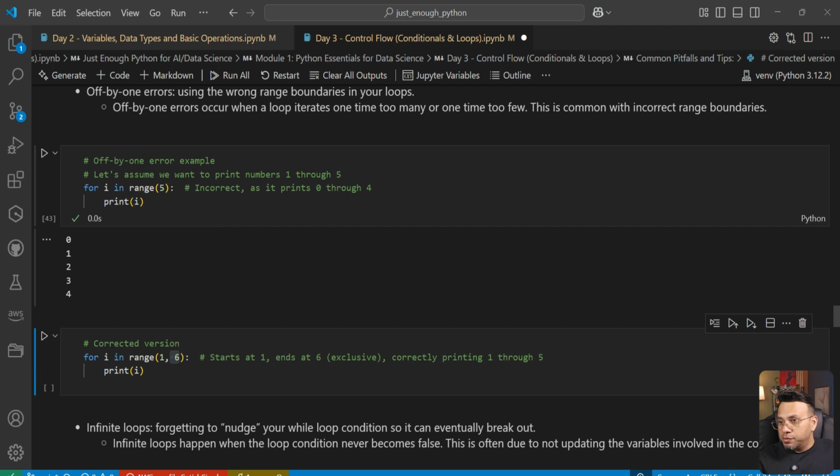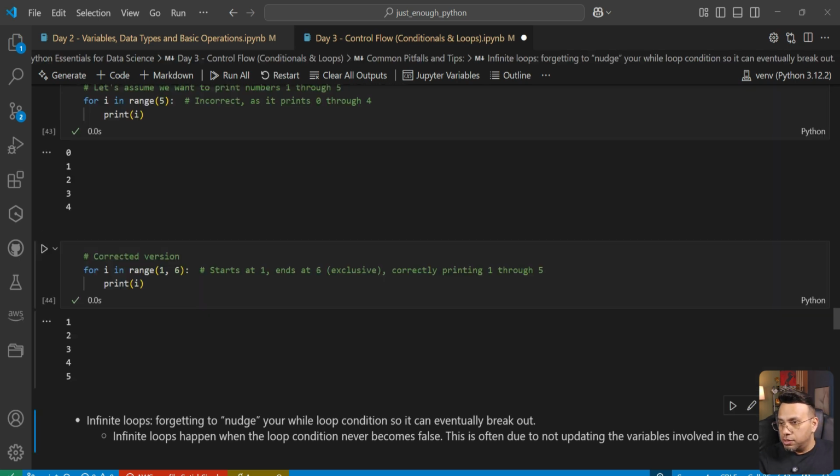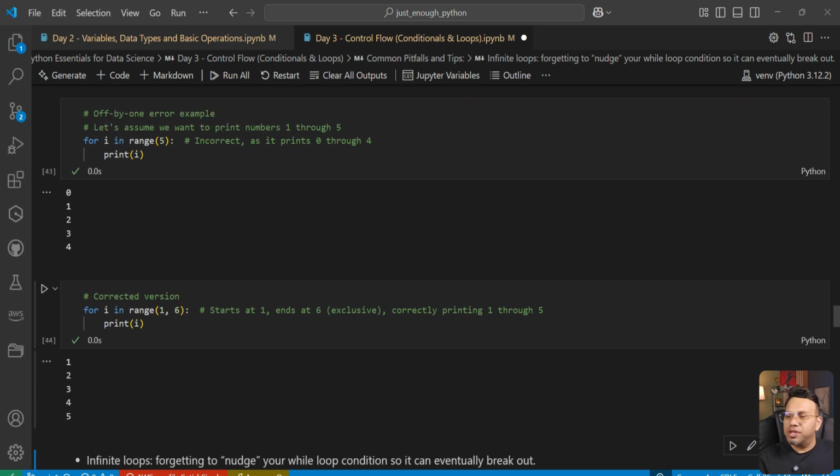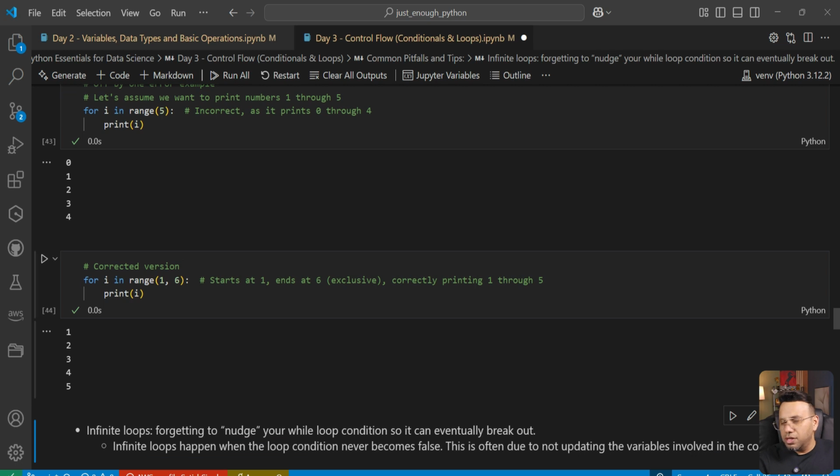So the right statement would be 1 to 6, which is here. If you execute this line of code, you will see 1, 2, 3, 4, 5. This type of error is very common and happens very often even with senior folks. But just keep in mind the range, where it starts, where it ends.